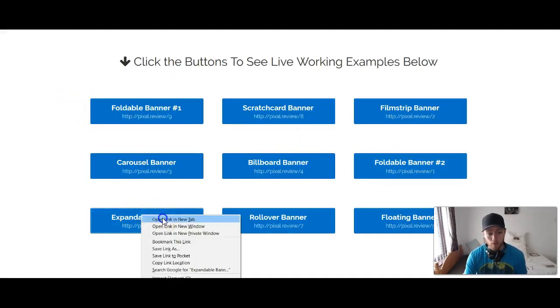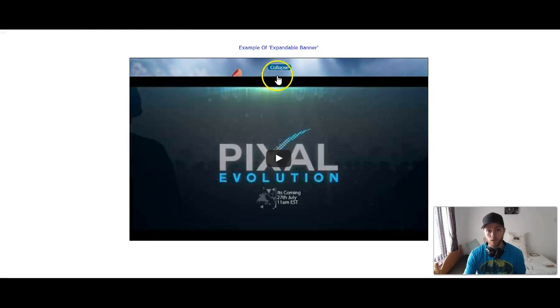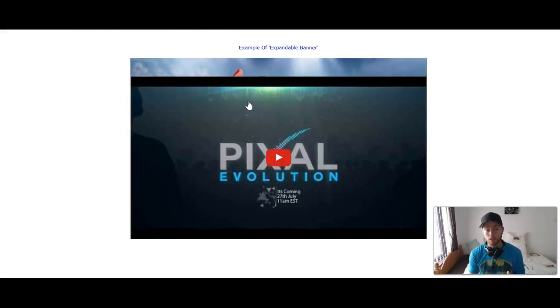Let's go ahead to the expandable banner. These are really cool ones that I really like. You see it starts out small right here, but then if you hover over it, it'll expand the banner, and you can promote videos here. You can do live recordings of interviews if you do that kind of thing. But any kind of video or big image you want, you can click on that, and it'll expand and open up into whatever you want to promote.